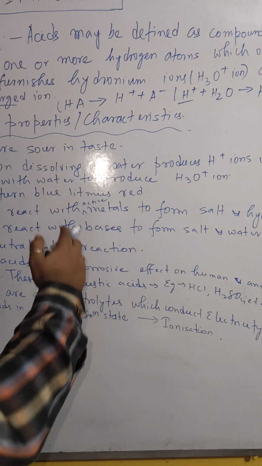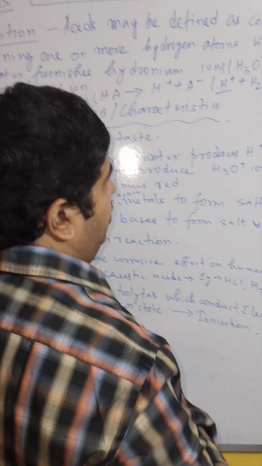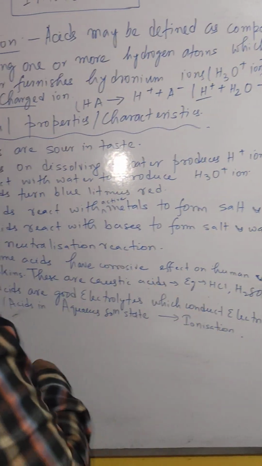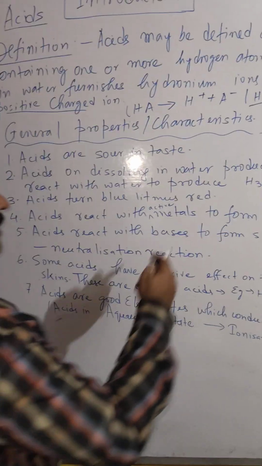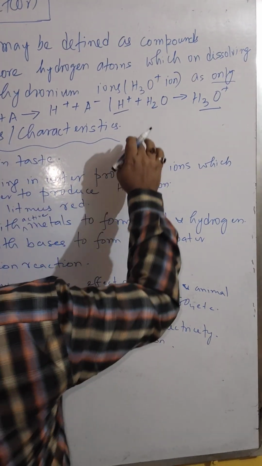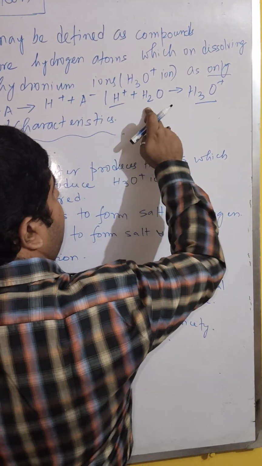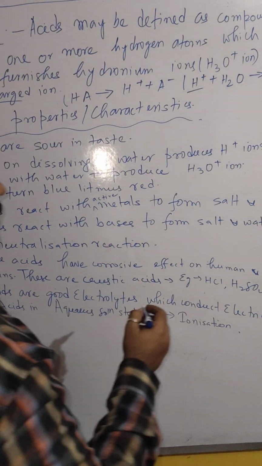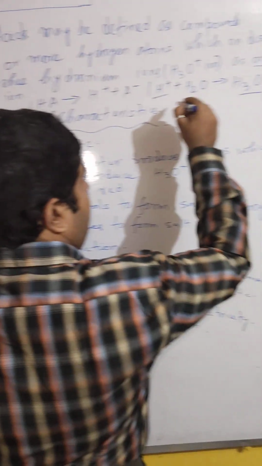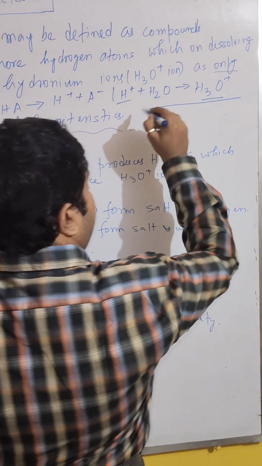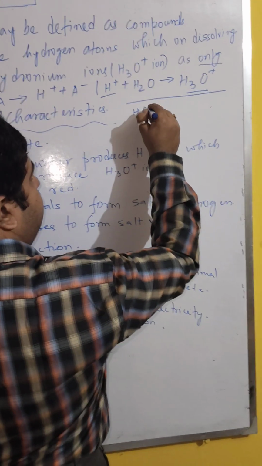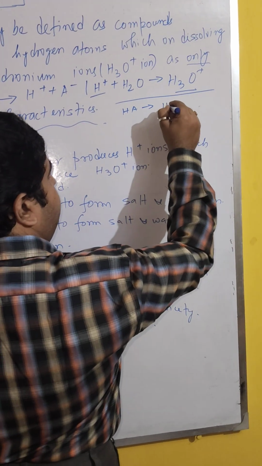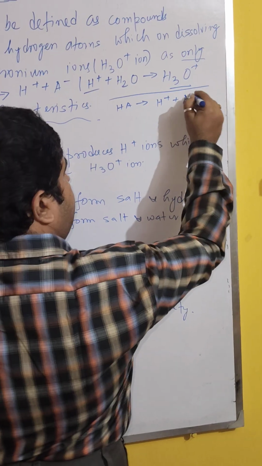Now see, a hydrogen ion is simply a bare proton. The existence of a bare proton is questionable. So it is understood that this proton combines with water to give you the hydronium ion. Now if you try to write down the generalized reaction, I am just writing it here. You can write that HA ionizes to H+ and A-.